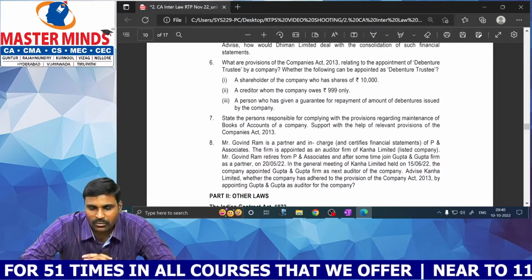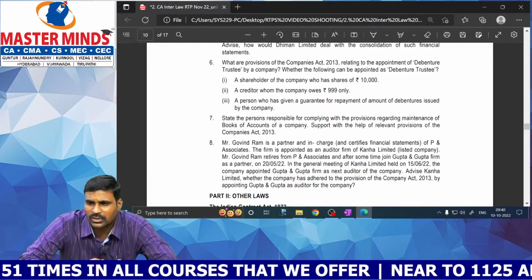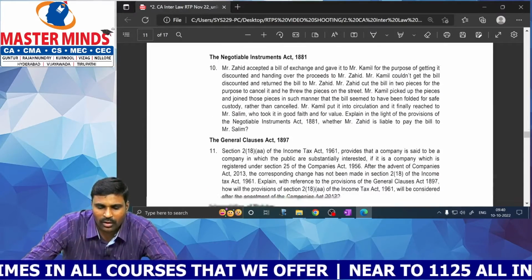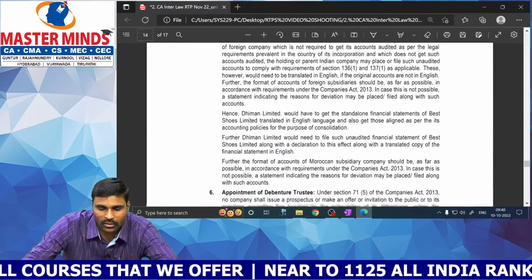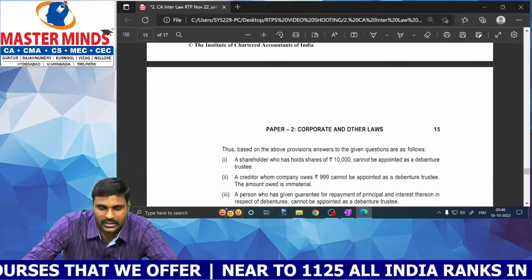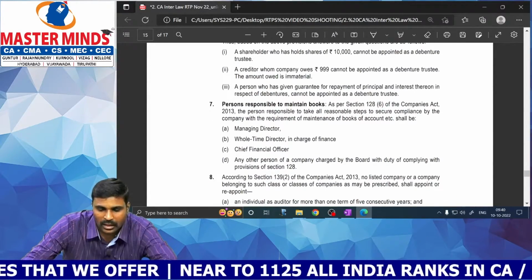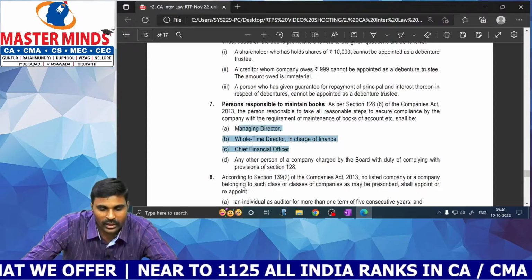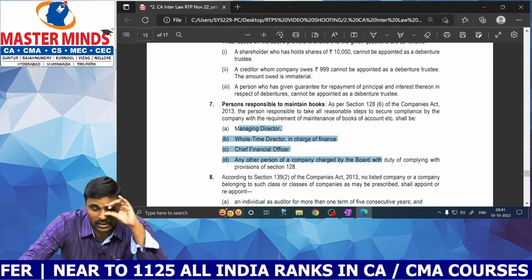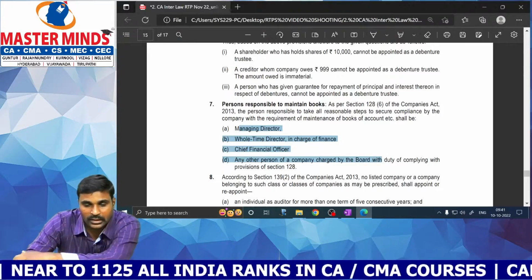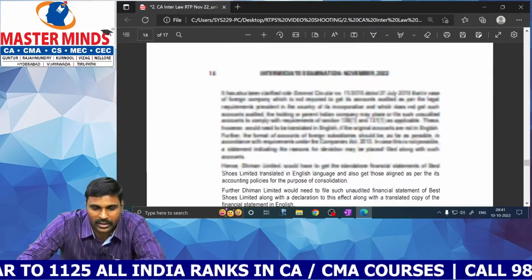State the persons responsible for complying with the process regarding maintenance of books of accounts of a company. So normally the board of directors will give responsibility to any one person to maintain the books of accounts. Okay, so board of directors can give responsibility to these persons: managing director, whole-time director in charge of finance, chief financial officer, any other person delegated by the board. So these persons are responsible for maintenance of books of accounts.